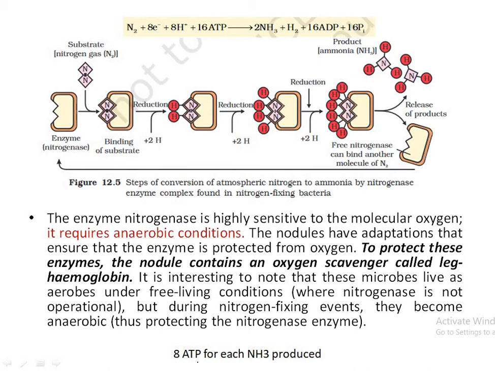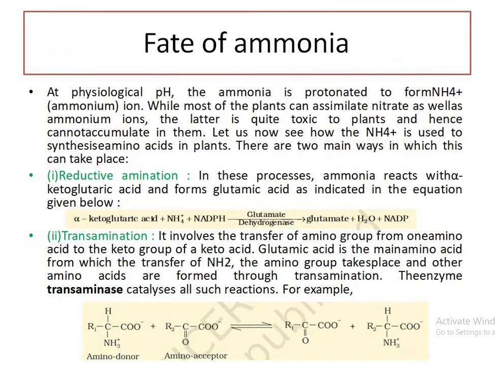Now the important question is that for the production of one ammonium molecule, 8 ATP are essential. This reaction produces 2 ammonia molecules. So this complete reaction will need 16 ATP molecules. But for one ammonia molecule, 8 ATP molecules are needed.